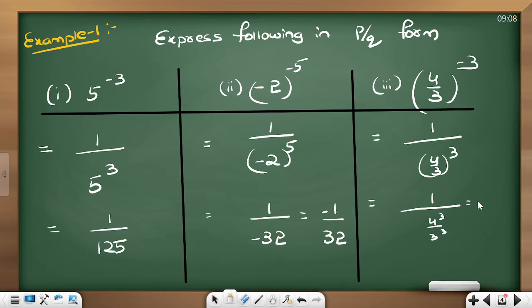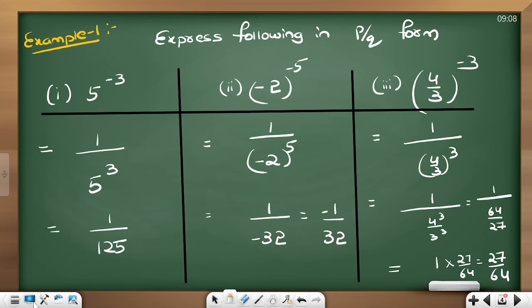So you can write it as 1 divided by 4 cube is 64, 3 cube is 27. When you want to invert the fraction, you can write it as 1 into 27 by 64. So the answer is 27 by 64. I think this should be very much clear for you.